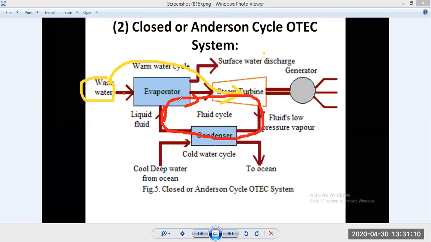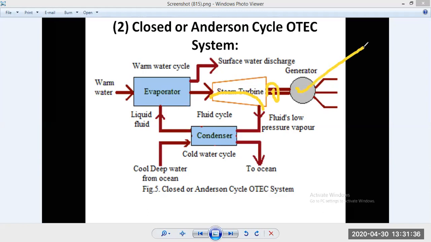They vaporize and with high pressure are sent through the turbine. They glide over the blades of the turbine, the turbine runs, and the dynamo generator coupled with it produces electricity. This is how the process works.